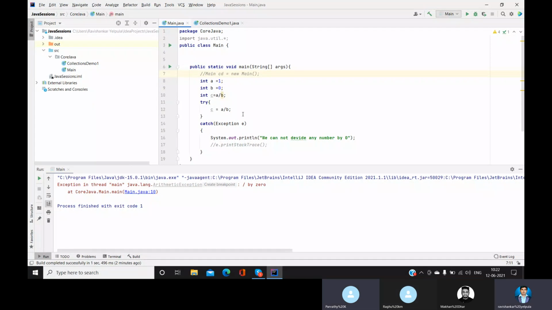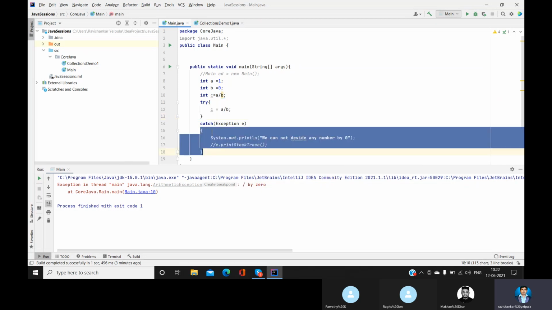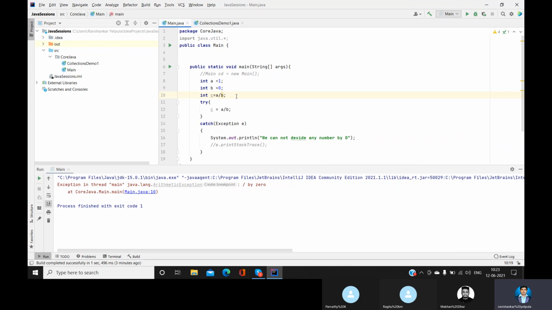Okay. So whenever you expect that a kind of exception may occur, that kind of code you put into the try block. Then whatever exception is going to occur, you catch that exception in the catch block. So that is what the concept is all about. Do you have any doubts here or anything? Do you want me to show something else? I'll show you one more type of exception if you want.